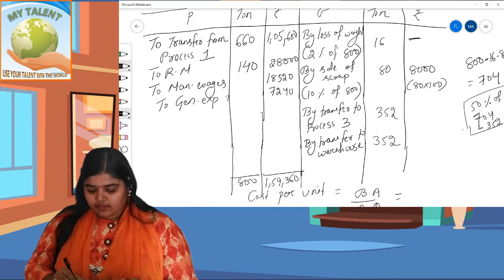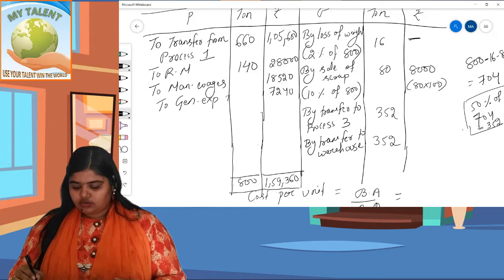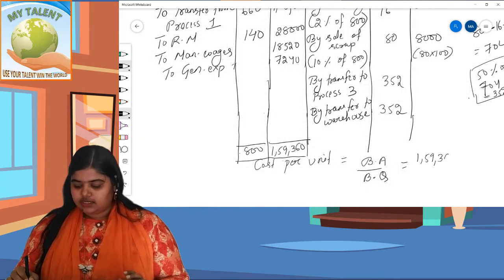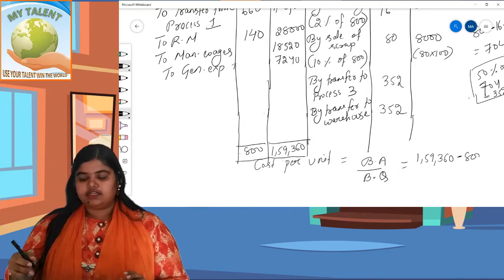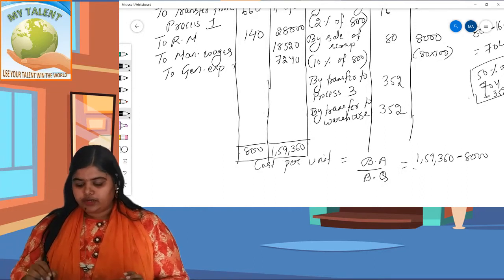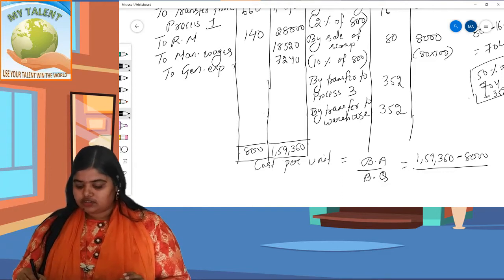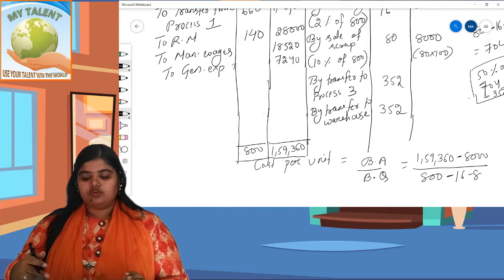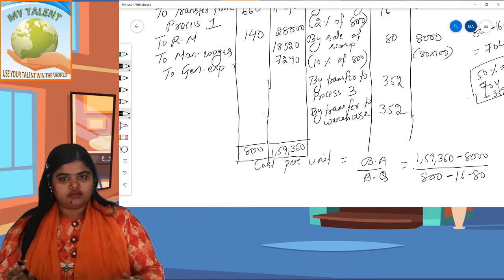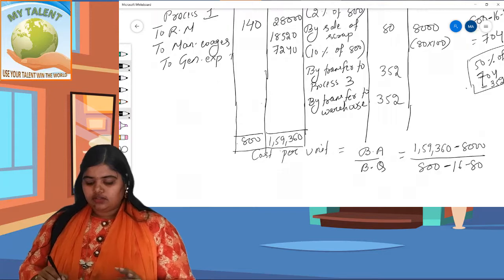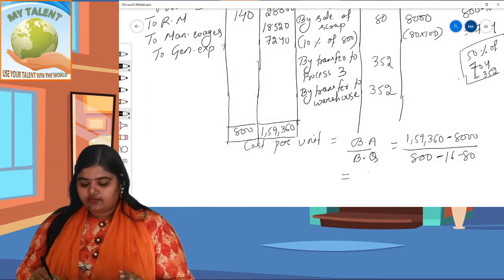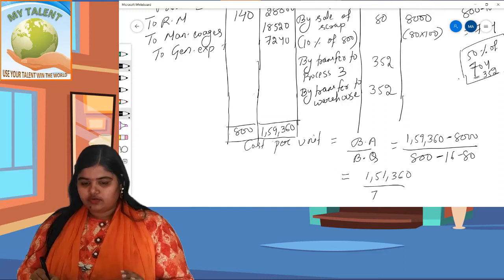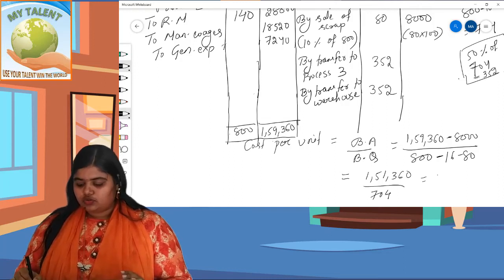Okay, and so balancing amount is 1,59,360 minus 8,000. Credit side रे 8,000 ही अच्छी. All divided by balancing quantity. Quantity एटी अच्छी 800. Debit side रे, credit रे अच्छी 16 and 80. तो this is equals to 1,51,360 all divided by 704. This comes to rupees 200.